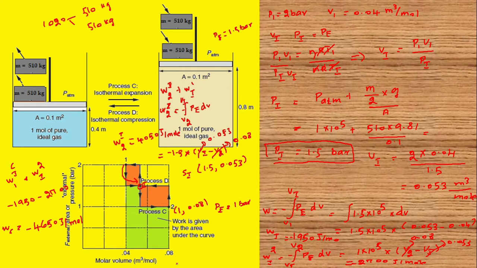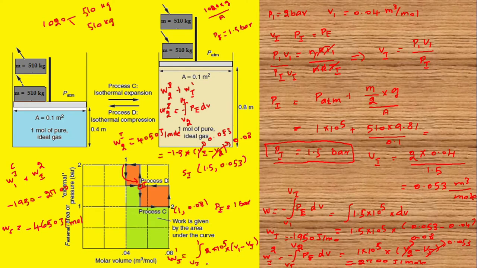Similarly, let us determine WI to 1. The moment both weights are placed, P external will be the pressure due to the 1020 kg multiplied by g divided by area, plus atmospheric pressure. We know that it is 2 bar. Therefore, WI to 1 will be 2 into 10 power 5 multiplied by (V1 minus VI).